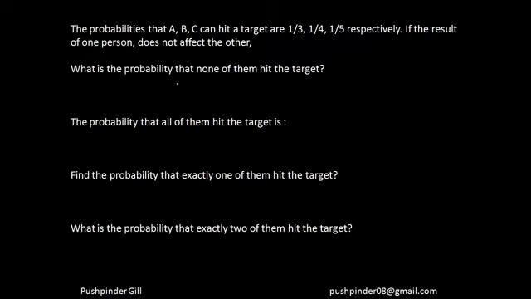So what is the probability that none of them hits the target? So that means this should be the multiplication of the probability that A does not hit the target, B does not hit the target, and C does not hit the target. If A hits the target, the probability is 1 by 3. The probability of A not hitting the target is this, B not hitting the target is this, and C not hitting the target is this.